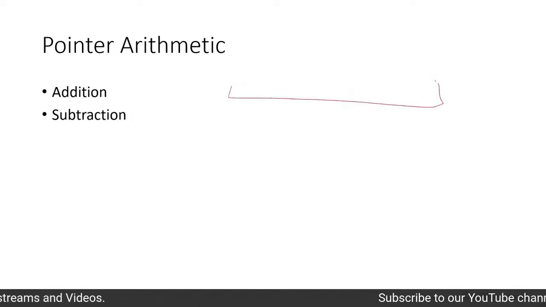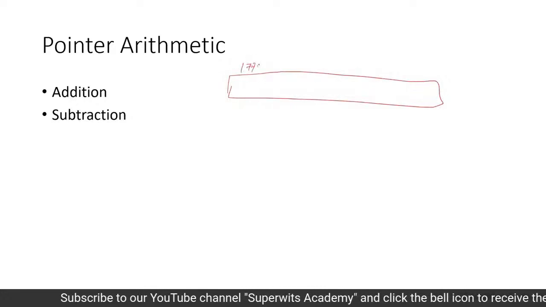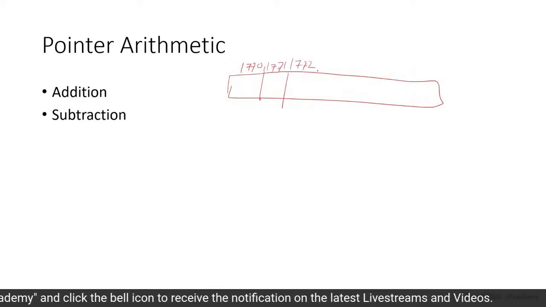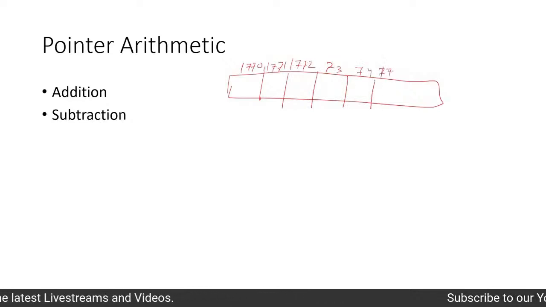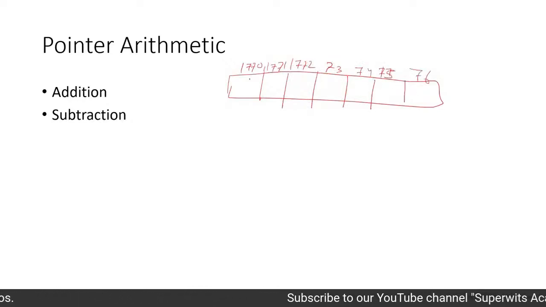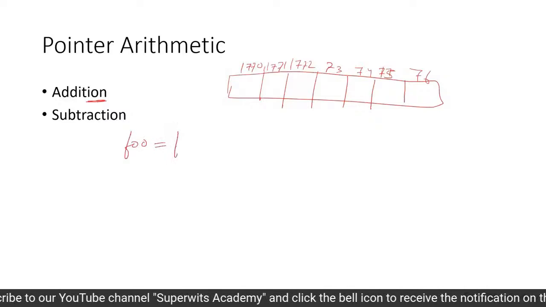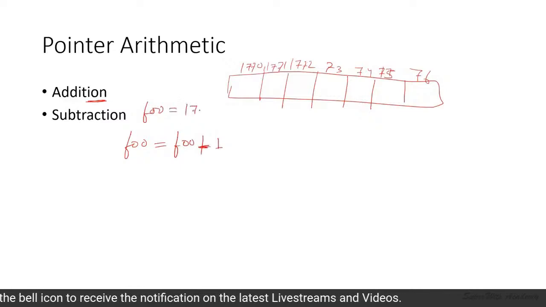Now, what about the arithmetic that we can do with pointers? Let's presume the same example: 1770, 1771, 1772, 73, 74, 75, 76. In case of addition, if I say foo equals foo plus 1, and I know that foo is actually storing the value 1776, right?